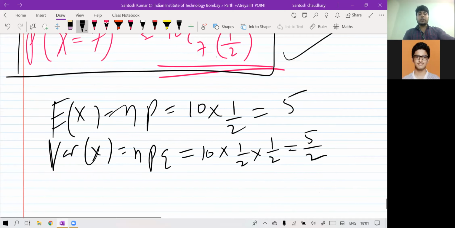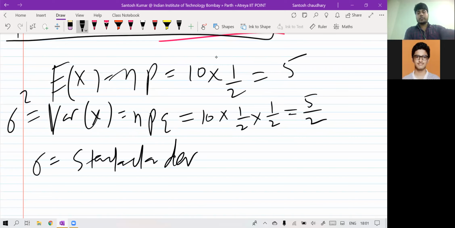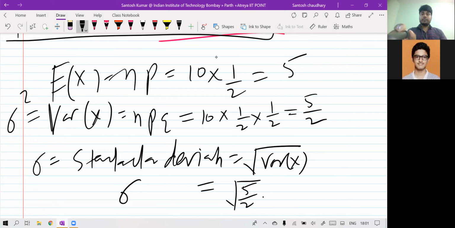If they ask you for the standard deviation, you know sigma square is variance, so sigma alone is the standard deviation. That is nothing but the root of variance, because sigma square is variance. So the standard deviation is root under 5 by 2. You just take the square root of the variance.